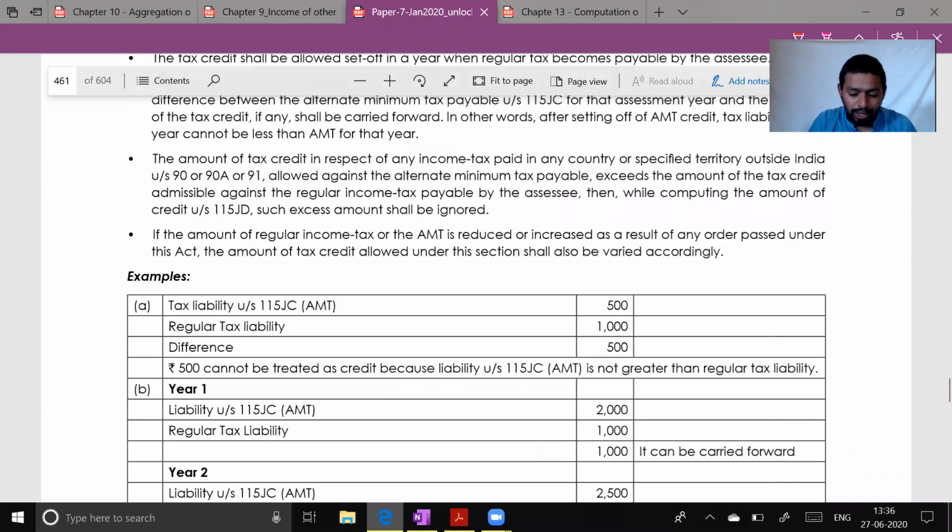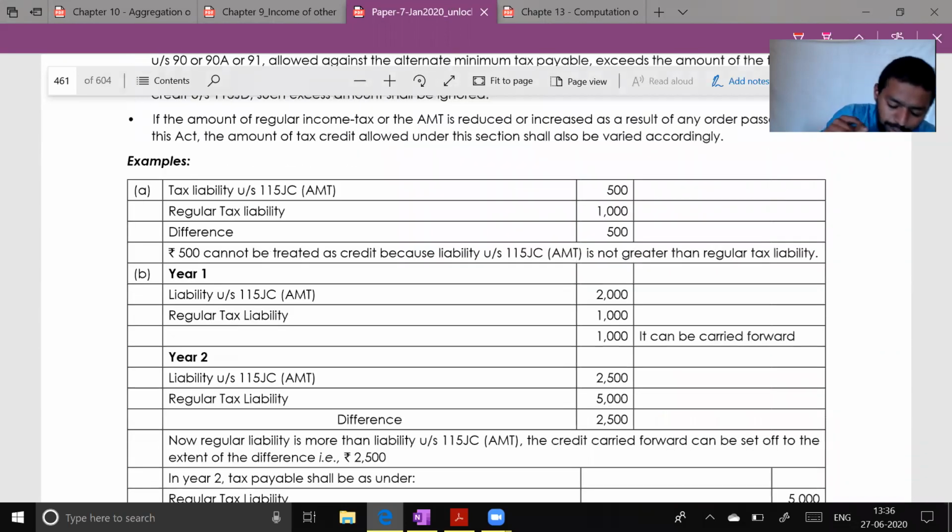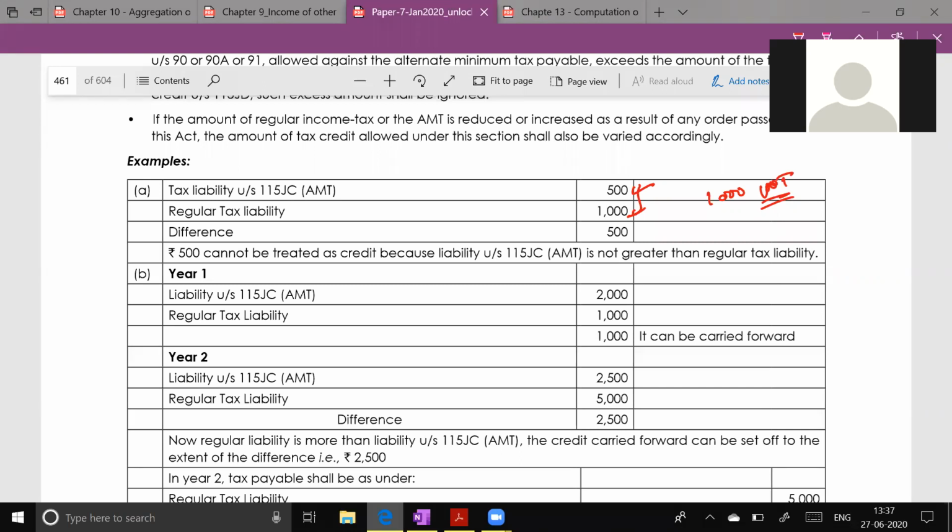Please read that. One more small illustration I will do here for credit. 500 is my AMT liability and my regular tax liability is 1,000. Which one will be payable? 1,000, which is the normal tax. Will I get any credit here? If you pay normal tax, no, there is no credit. It cannot be treated as a credit.